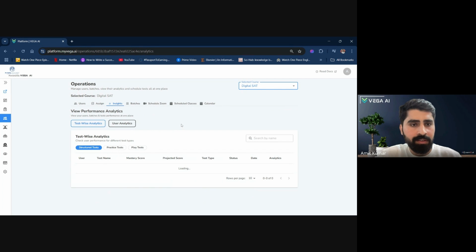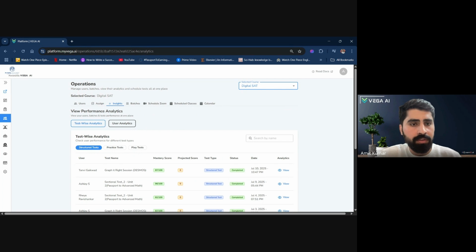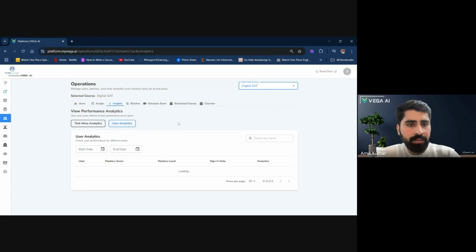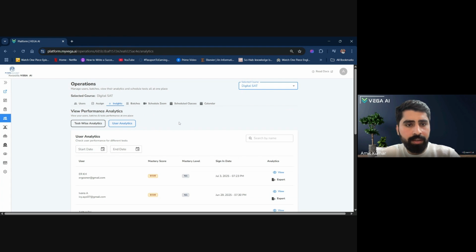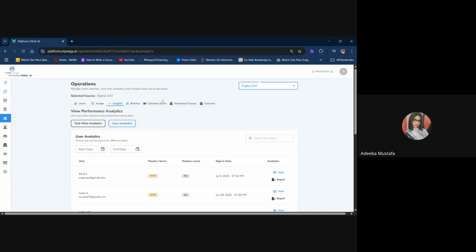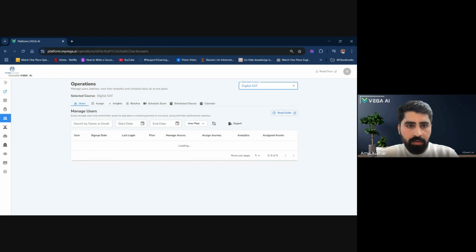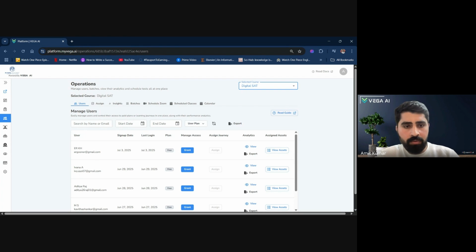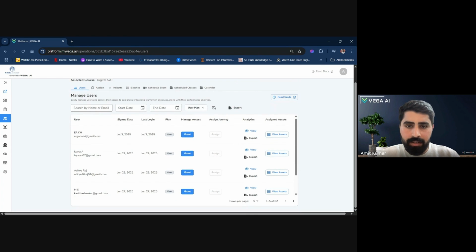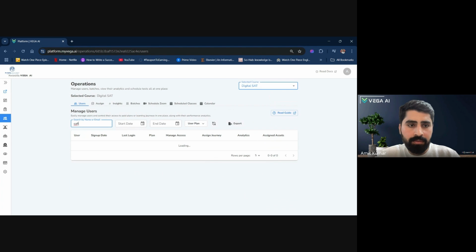Go to the users tab in operation, not analytics, the users tab. You can search any student you want to see, and there is a view assets button here in the corner.